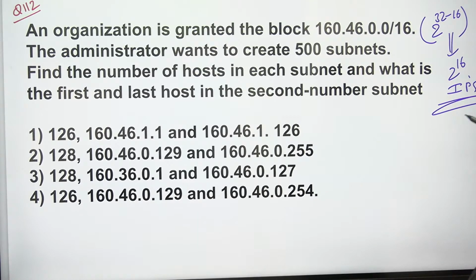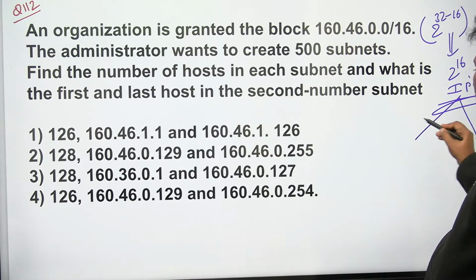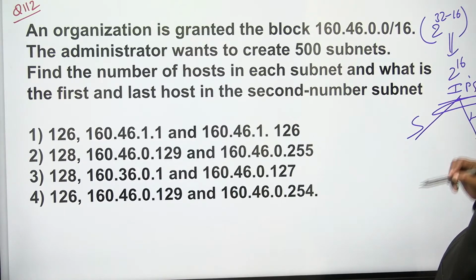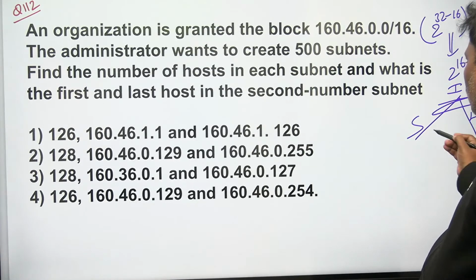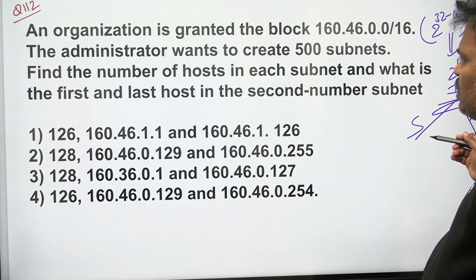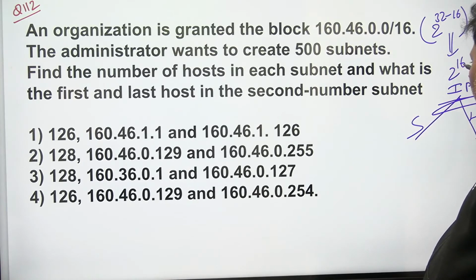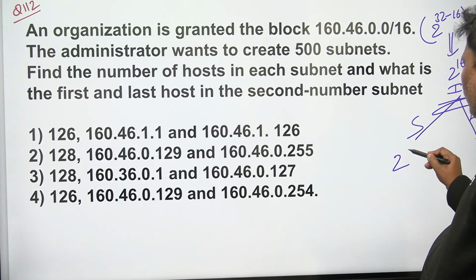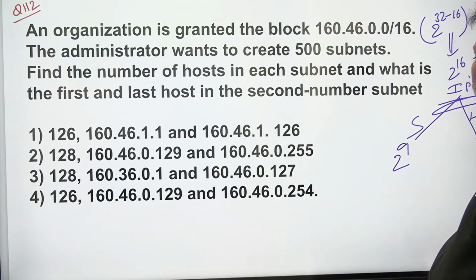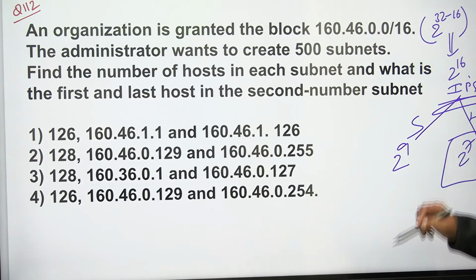So the 16 bits you have to divide into 2 parts, subnet and host. The administrator wants to create approximately 500 subnets. If you want 500, 2 power 8 is 256, 2 power 9 is 512. So out of 16, 9 are gone. Remaining is 7. So hosts are 2 power 7.